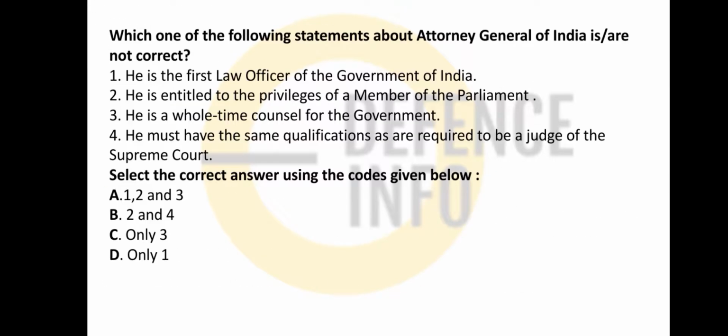A is correct. So the statement that the Attorney General of India is the first law officer is correct. He is entitled to privileges as a member of Parliament. Correct. Whole-time counsel? No, he is a part-time counsel. He can also do his private practice. Okay, so it's option 3.